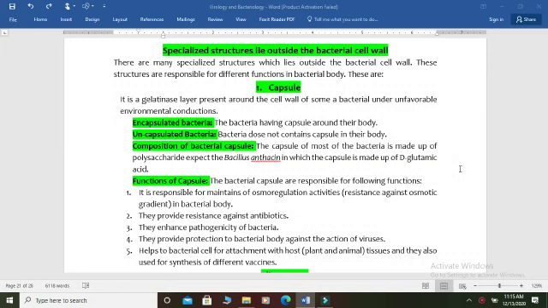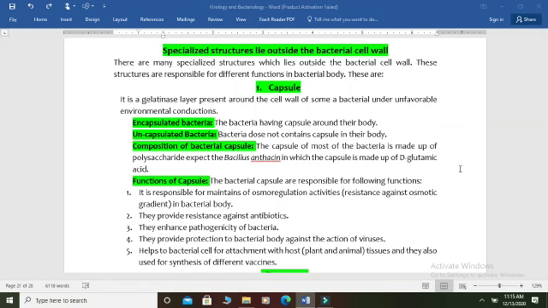Most of the cell structures lie within the cytoplasm, but bacteria have some additional structures, as do some other cells, which contain organelles that lie outside of the cell. In this lecture video we mainly focus on these structures. The most important one is the capsule.